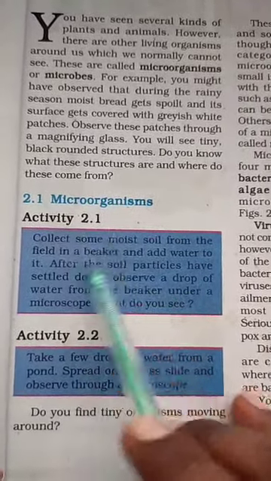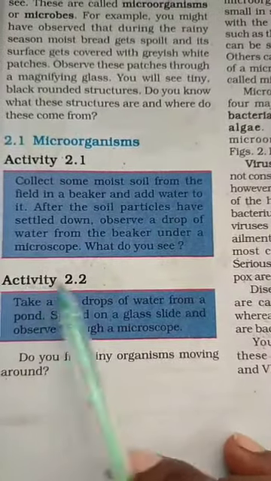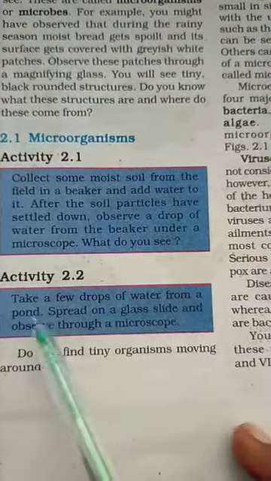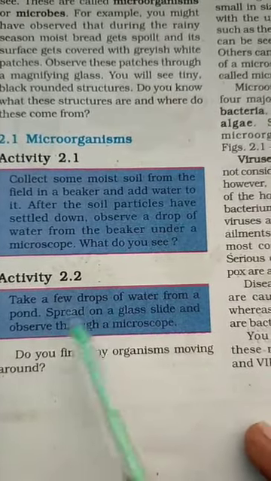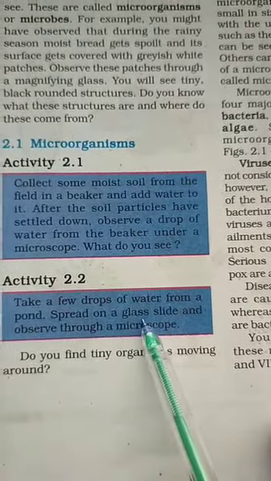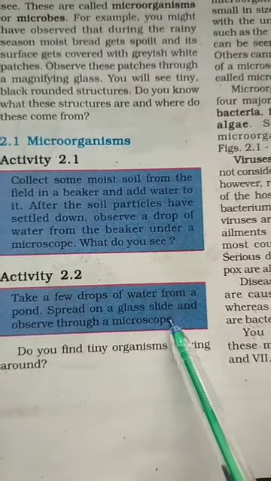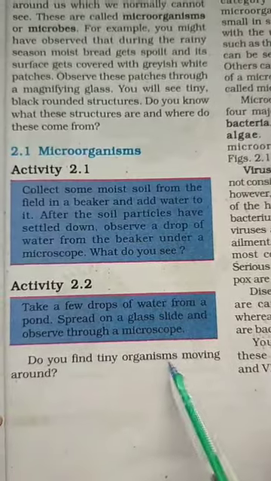Next we discuss activity 2.2. Take a few drops of water from a pond, spread on a glass slide and observe through a microscope. Do you find tiny organisms moving around?